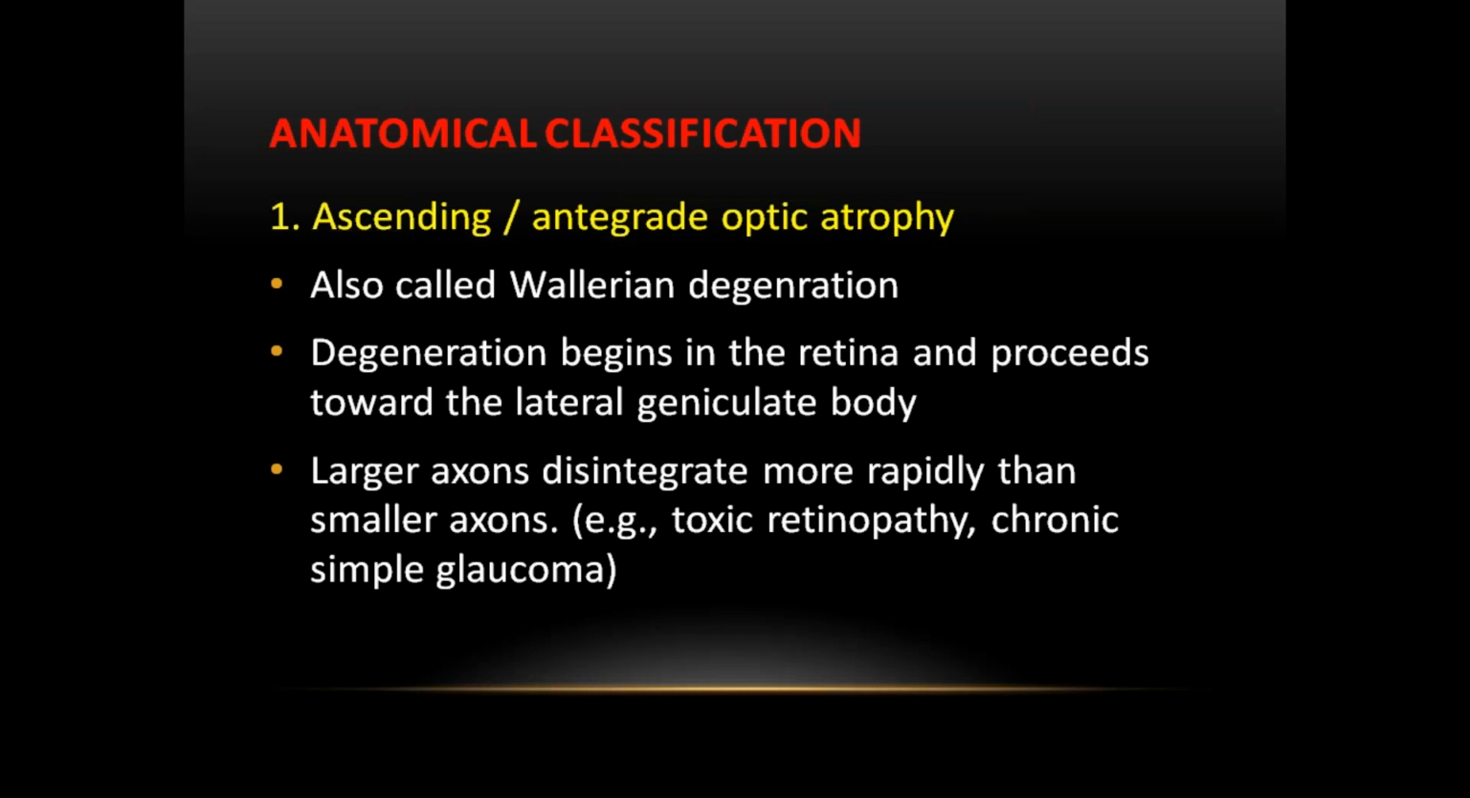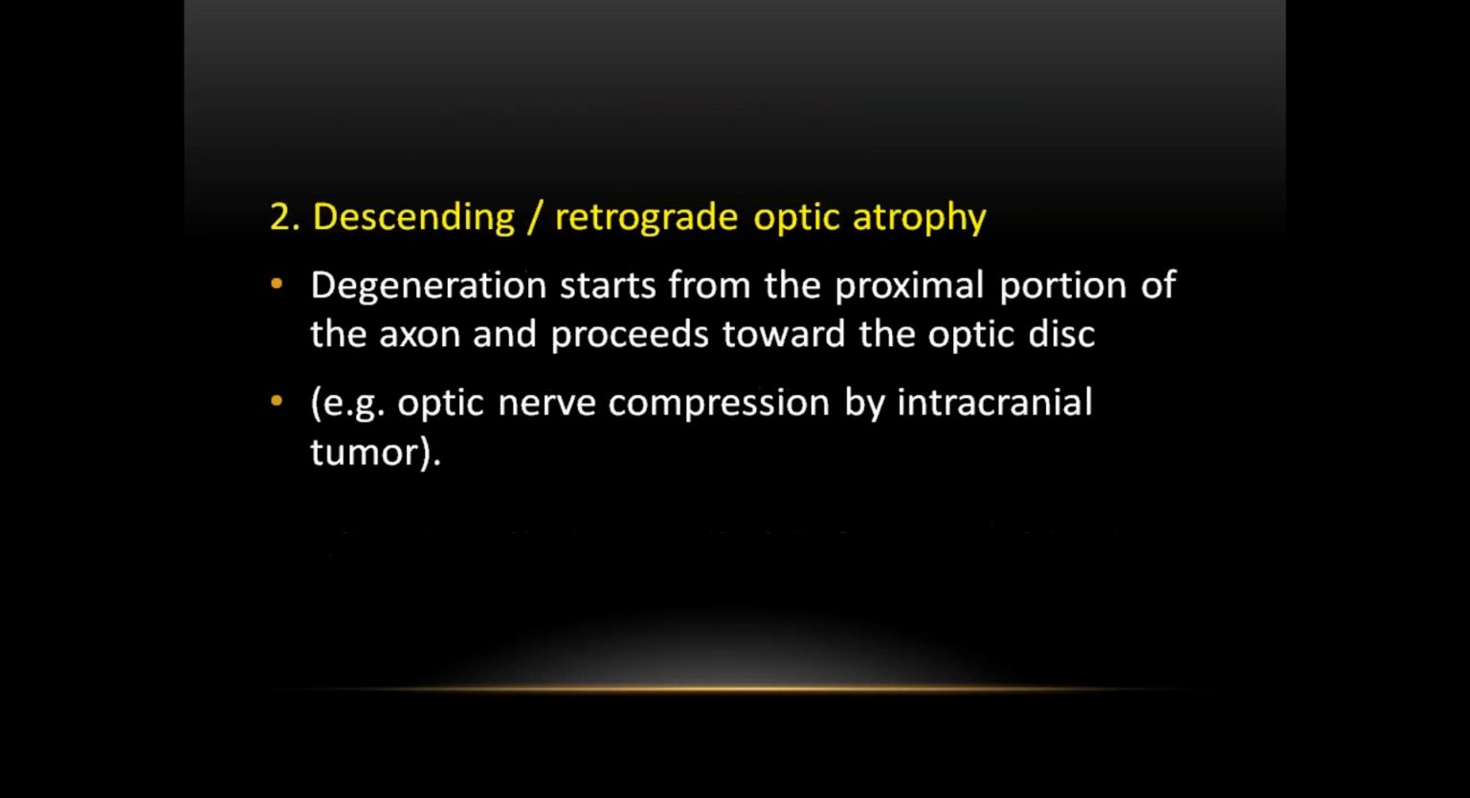Examples of antegrade optic atrophy: toxic retinopathy. What are the causes of toxic retinopathy? Drugs, such as antituberculous drugs, can cause toxic retinopathy. Quinine poisoning can cause toxic retinopathy. And chronic simple glaucoma. They are all examples of antegrade optic atrophy.